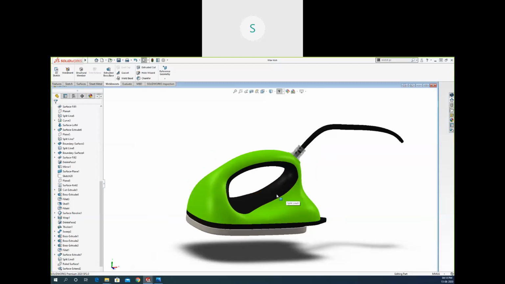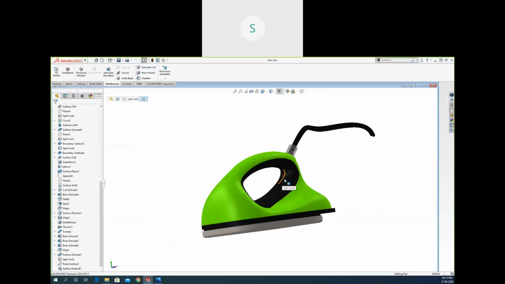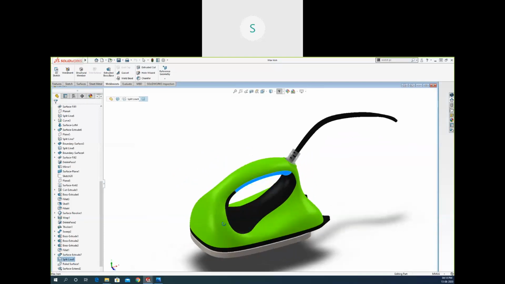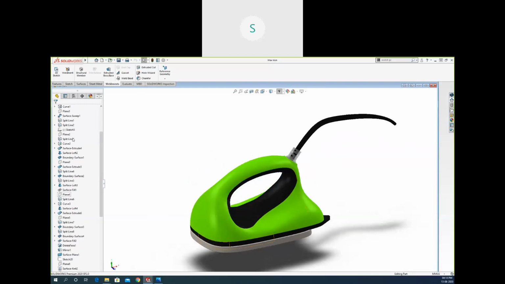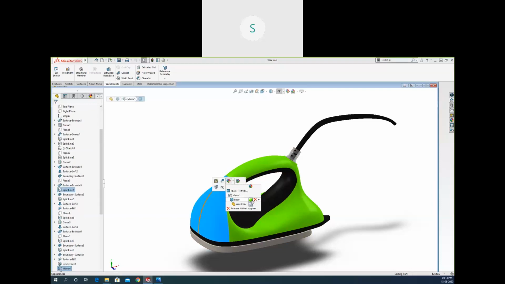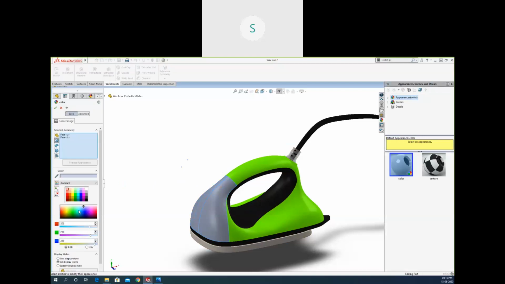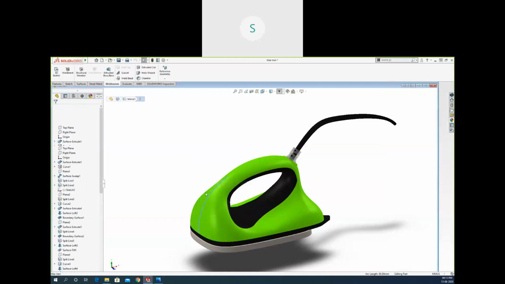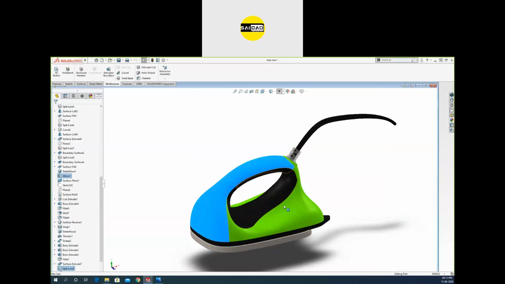In that, I applied some other options here. That was cut here, and I applied some material from the appearance. If I want to change the appearance, I can just do that by selecting, going to the right click here. You can see this is the green. I just want to change that. We have some other colors here. I want to change that to red like that. You can select whichever color or appearance you need from here. You can apply the material also. I just select those from here.